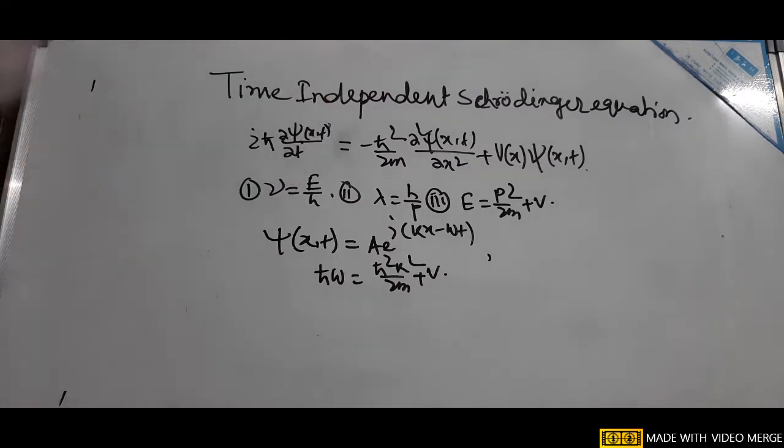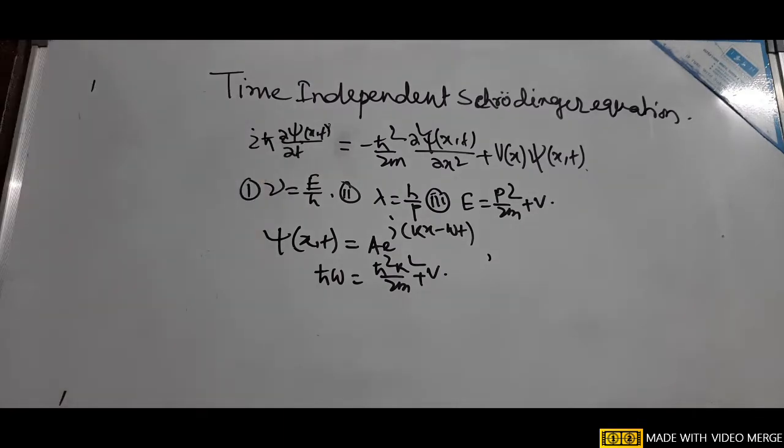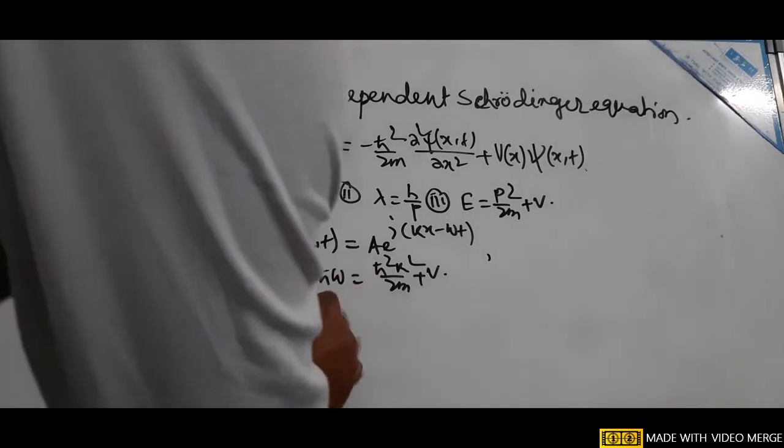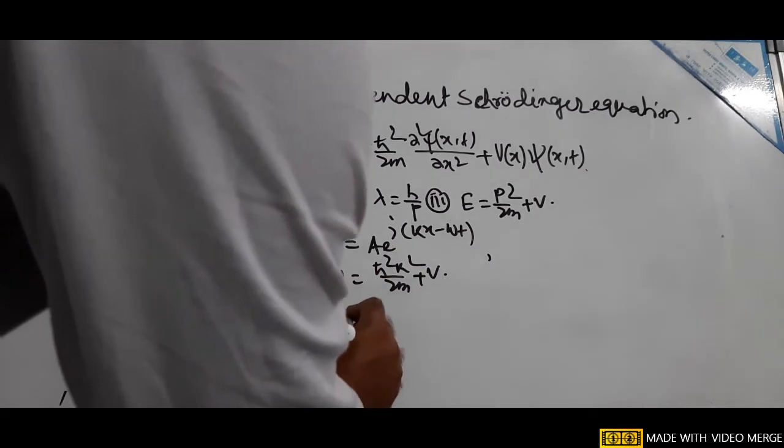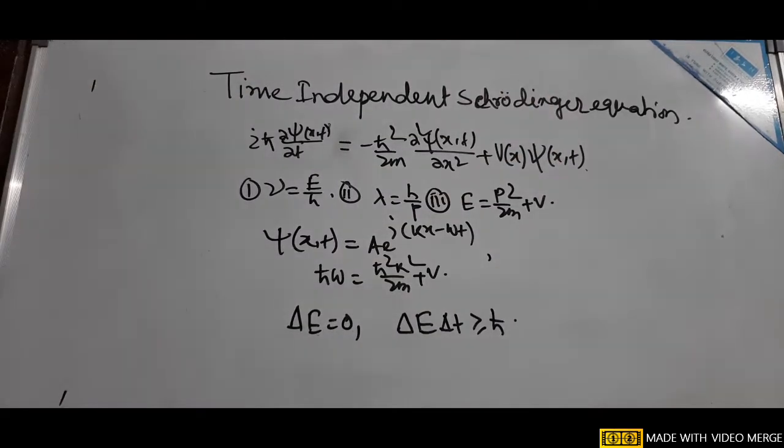In classical mechanics, such as Kepler's planetary motion or the Rutherford scattering experiment, we know the energy and angular momentum of the particle are fixed. But in quantum mechanics, if we assume that the energy of the particle is fixed, then ΔE equal to 0. Using the Heisenberg uncertainty relation, ΔE Δt is greater than or equal to ħ.